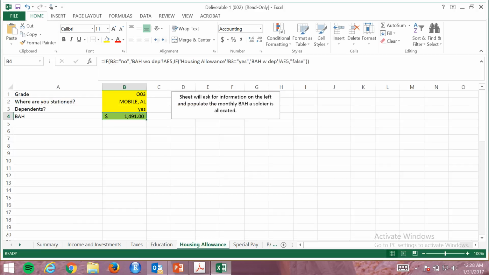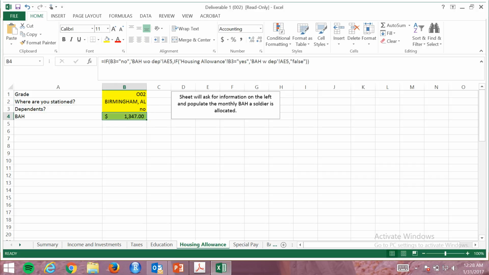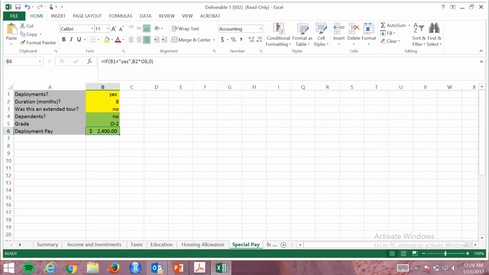Then we have the housing allowance. Again, you put in your grade, where you are stationed, whether or not you have dependents, and that will populate a BAH monthly allowance that you are able to use towards housing. Finally, we have a special pay sheet that we will use.